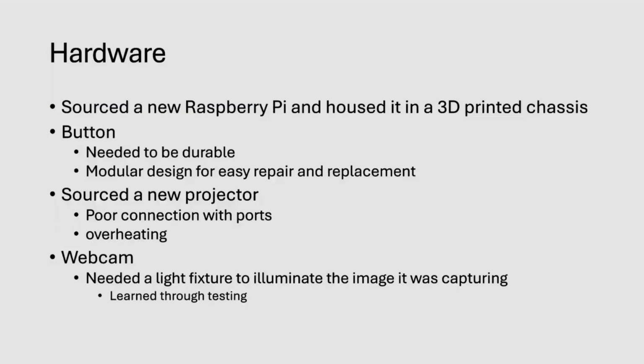The hardware team was tasked with sourcing the physical computer component and physically wiring everything together. They had to get a new Raspberry Pi and put it in a 3D printed chassis to protect it from the elements. They needed to get a durable button that kids could beat on with a modular design to make it easier to repair and replace. We needed to get a new projector because the old one was cutting out and overheating. And we needed to get a light fixture for the webcam because the images were coming out too dark.